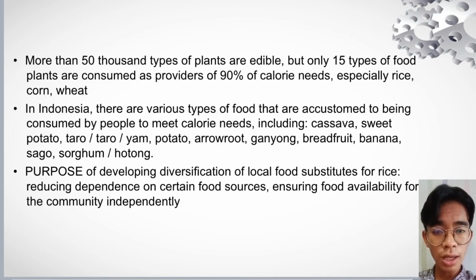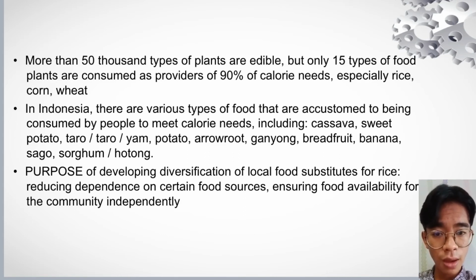The first one is we must include material on diversification of food and domestic products in the school curriculum, either as local content or inserted in certain subjects. The next is to promote the creativity of the nation's children in the creation of simple and sophisticated technology to increase production based on local food ingredients.